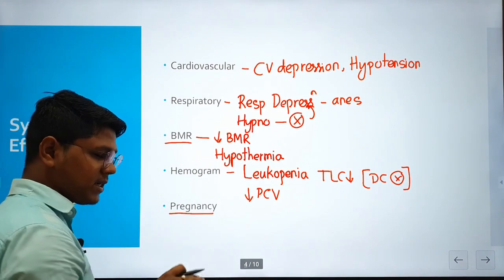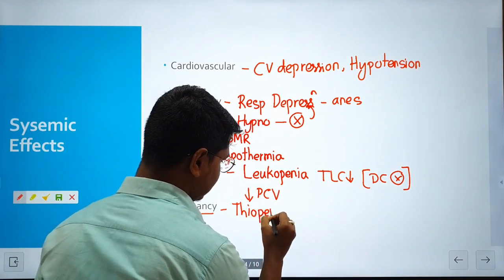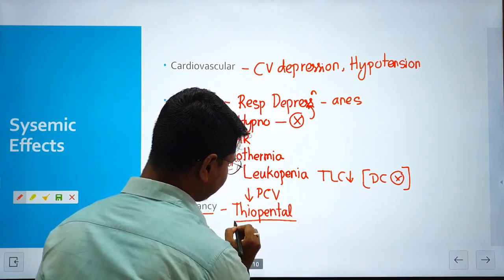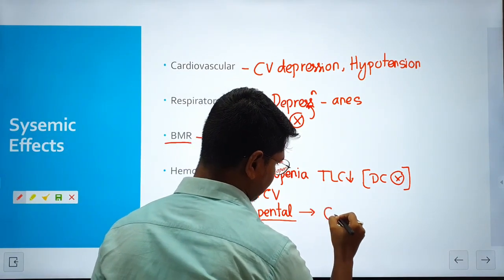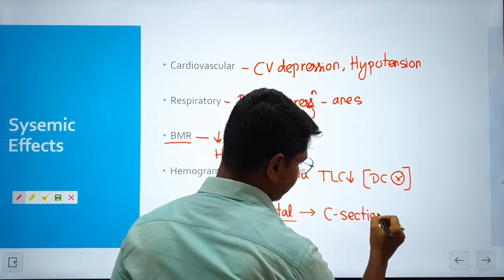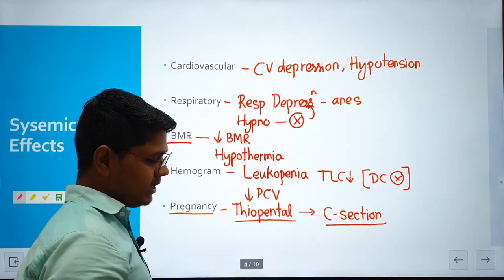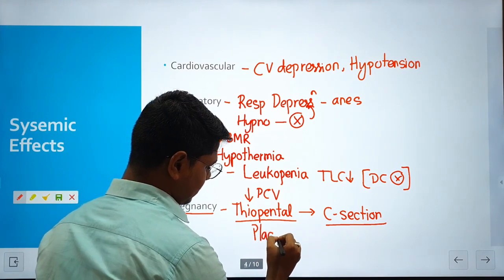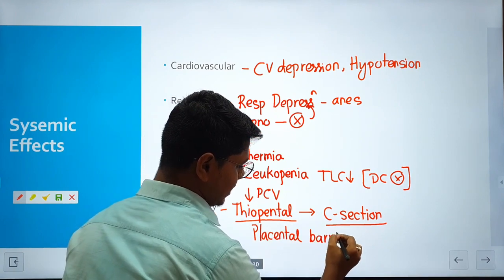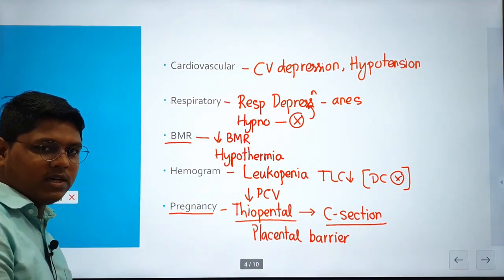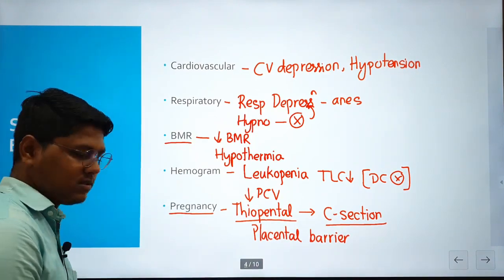Next, pregnancy. This effect is highly studied with thiopental, which was the most popular drug used as general anesthetic in animals, though now it is not used. It was found that when thiopental is used for C-section, there is a high neonatal mortality rate, because it crosses the placental barrier, reaches the fetal circulation, and causes depression of the CNS of neonates, ultimately causing their death. So it should be avoided in pregnancy.